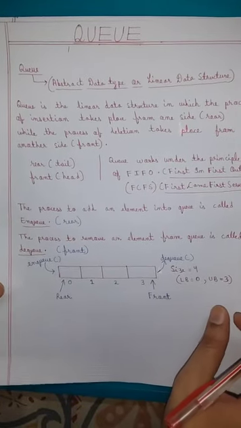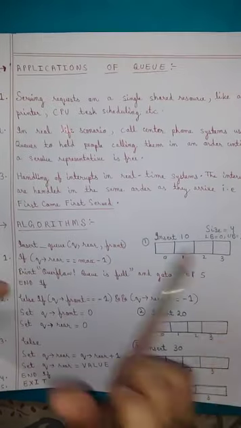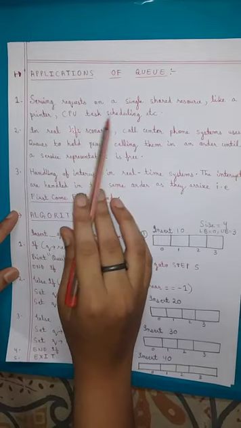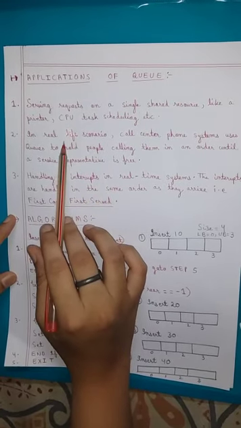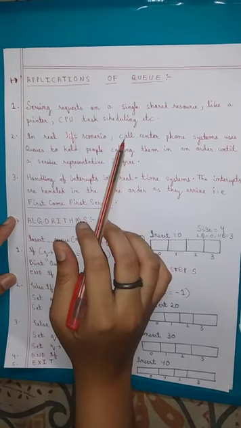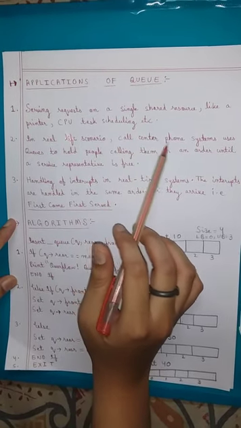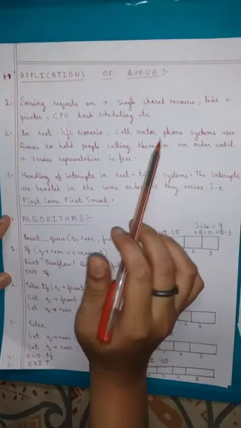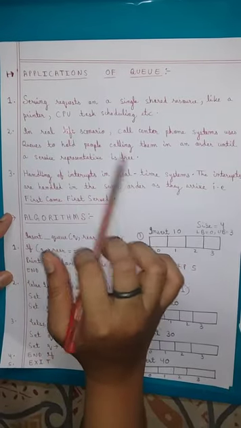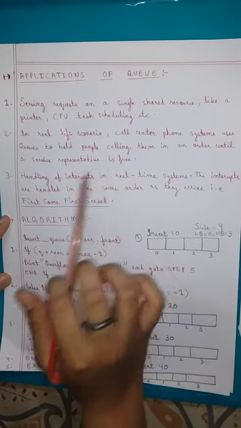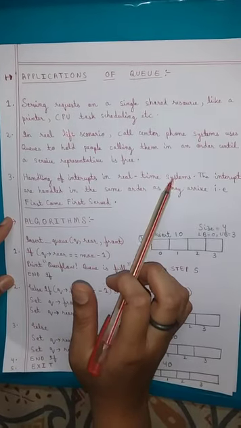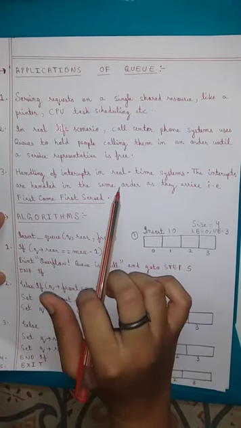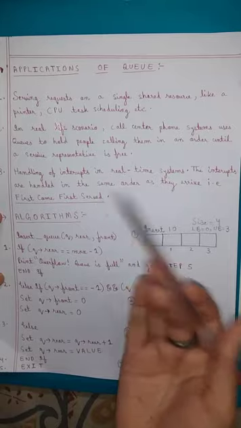Now we will see some applications of the linear queue. Serving requests on a single shared resource like a printer, task scheduling in the CPU, and in real life, when you call customer care, they sometimes keep your call on hold until the representative is free to talk. Then handling of interrupts in real-time systems: interrupts are handled in the same order as they arrive, that is, on a first come, first served basis. These were certain minor applications of the linear queue.